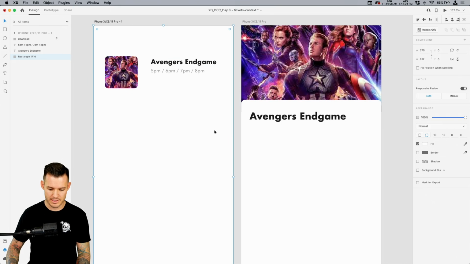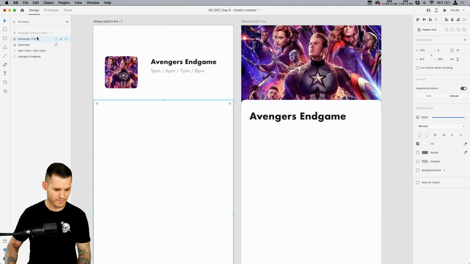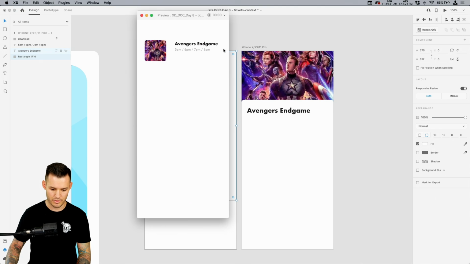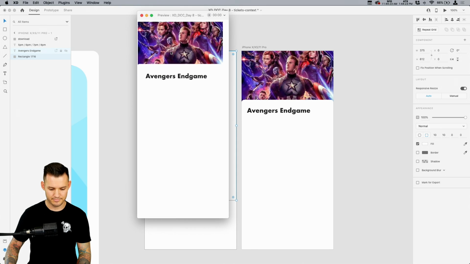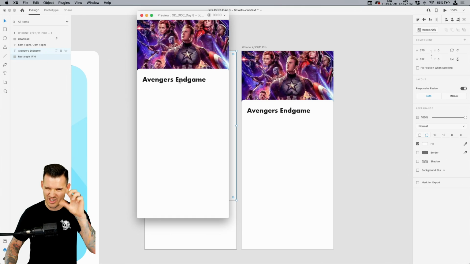Okay, so let's do this. Let's get rid of our card that was there. Let's bring this card back over, right? Our rectangle. And let's slide it up, and it slides up and down kind of thing. Now let's go back to our prototype and see what happens. Oh, you know what's happening? Okay, so when you see this little clipping, do you see it? The thing just kind of clips like that.